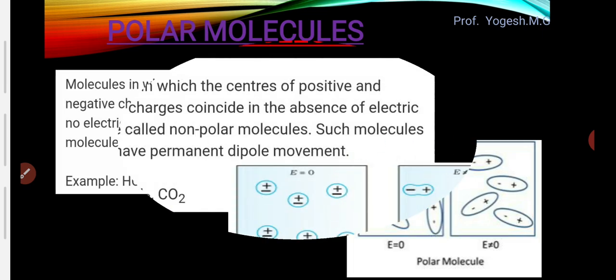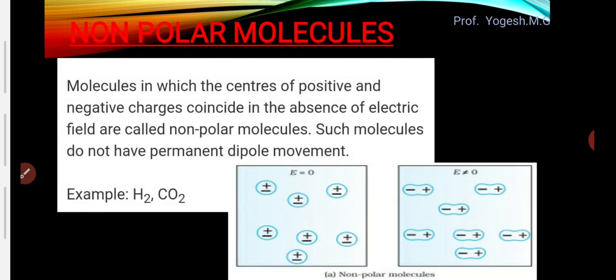And what are non-polar molecules? Non-polar molecules are molecules in which the center of positive charge and negative charge coincide in the absence of electric field, right? So polar molecules have a permanent dipole moment, and non-polar molecules do not have a permanent dipole moment.